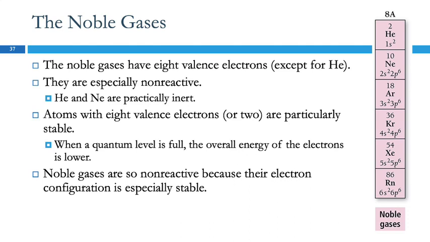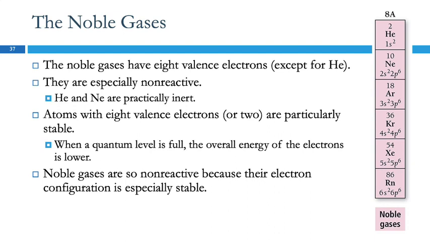So we look at the noble gases. Of course, here's helium being a little exception. The rest of the noble gases all have 8 valence electrons. Helium's a little different, but if we think about it, the 8 valence electrons means that floor is full, the S and P are full. This means that the lowest floor is full. It just can only hold 2 electrons.